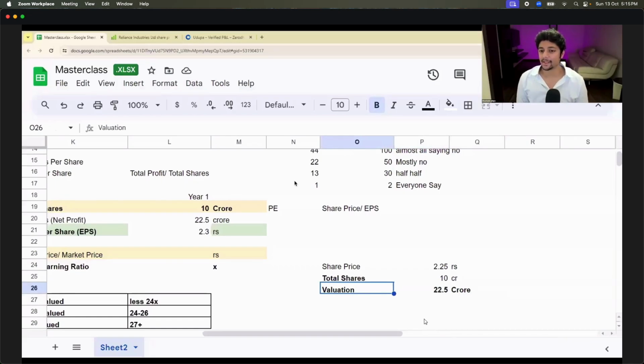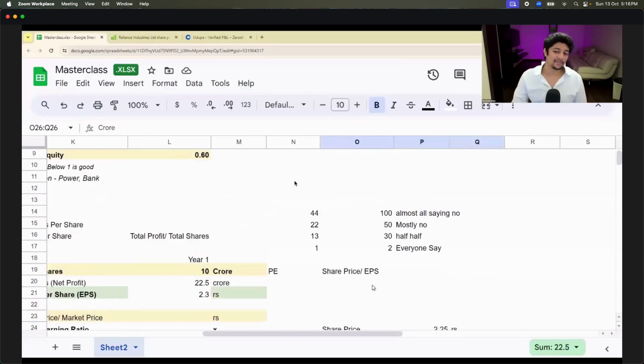Yeah? This is called market cap, or market capitalization, etc., etc. But let's keep it simple as market cap. Market cap is basically the valuation of a company. This determines whether a company is big or small. If somebody wants to buy my company, they have to pay 22.5 crores.